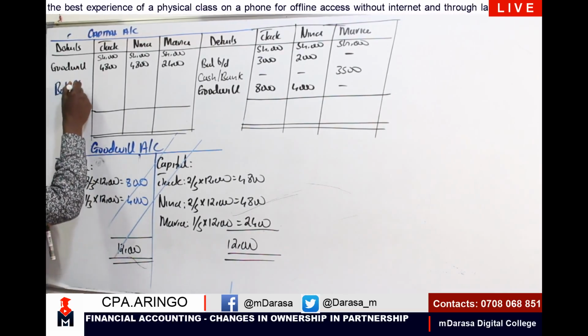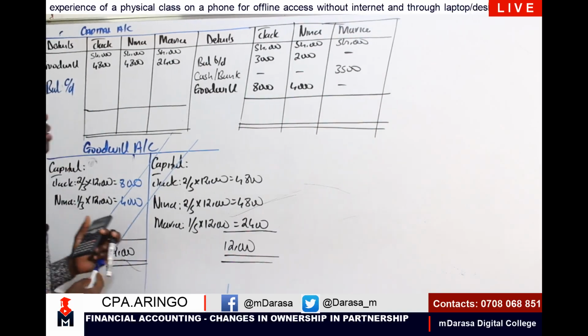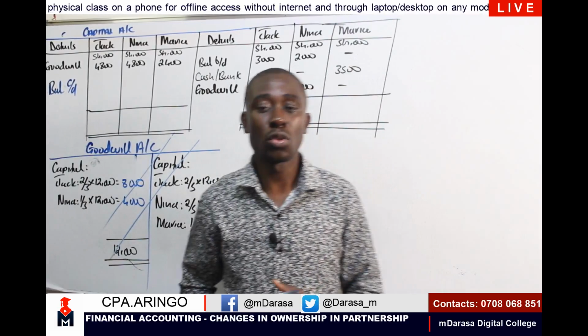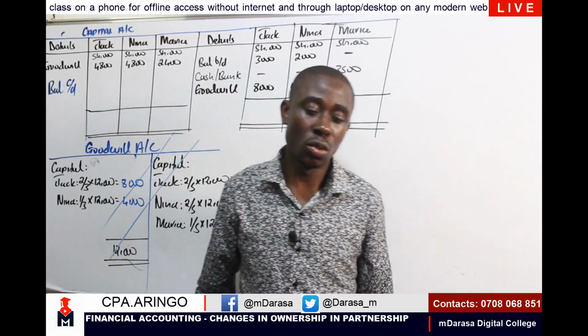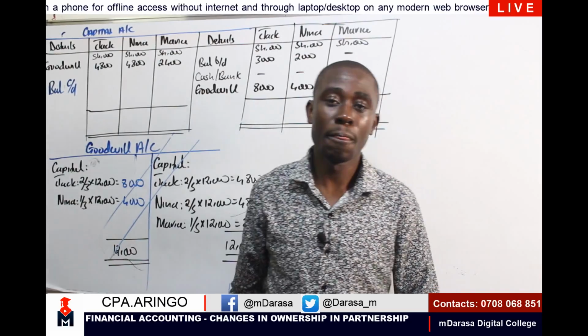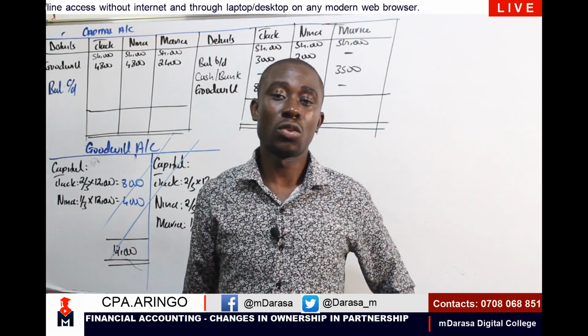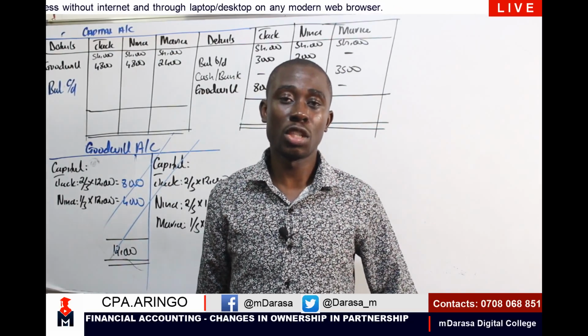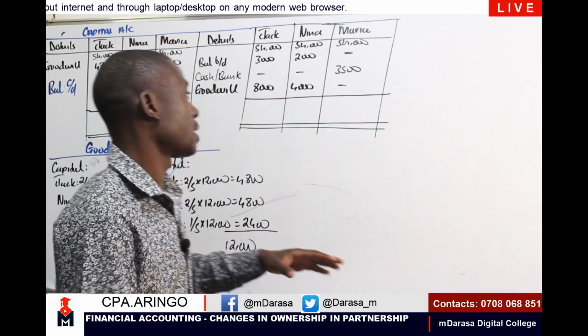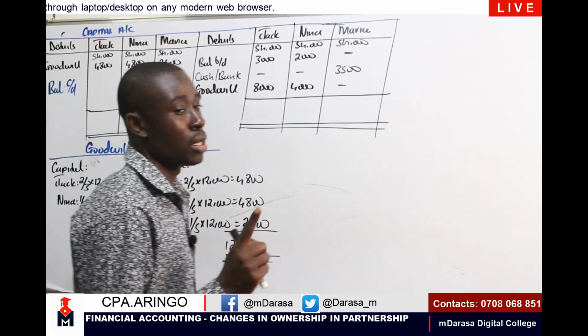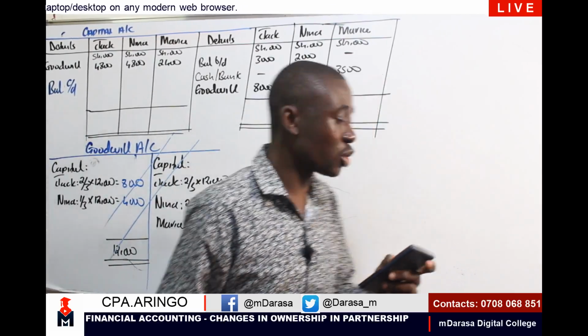Such items we normally tend to write off in our capital account, but that one was on retirement. You were told that a partner went with a certain asset of the partnership, so such items we normally treat in our capital account. But later on, we'll be looking at a question in relation to that.